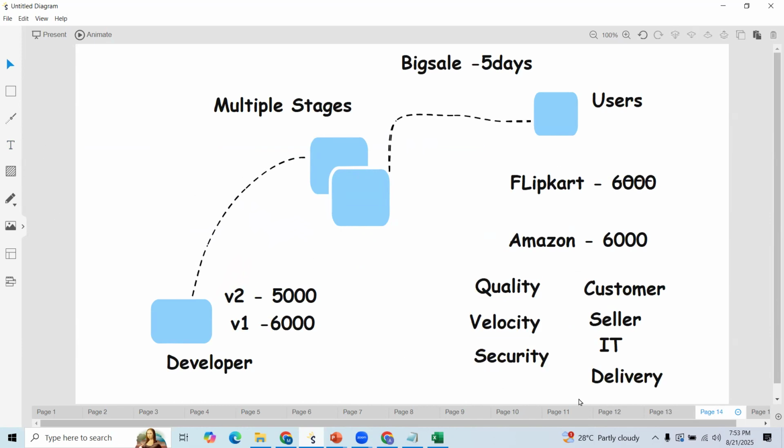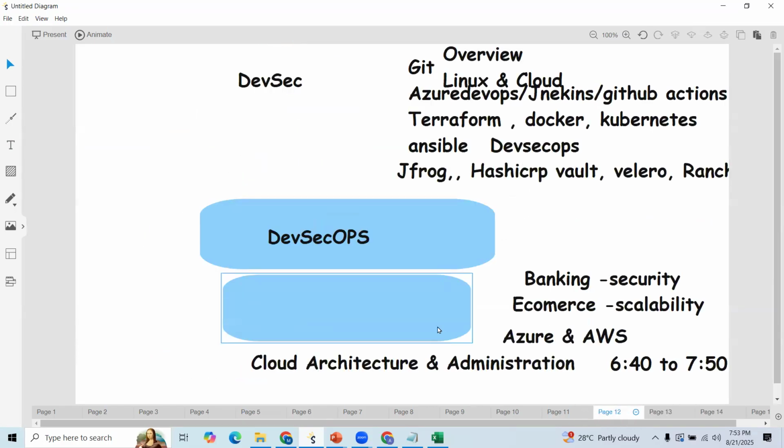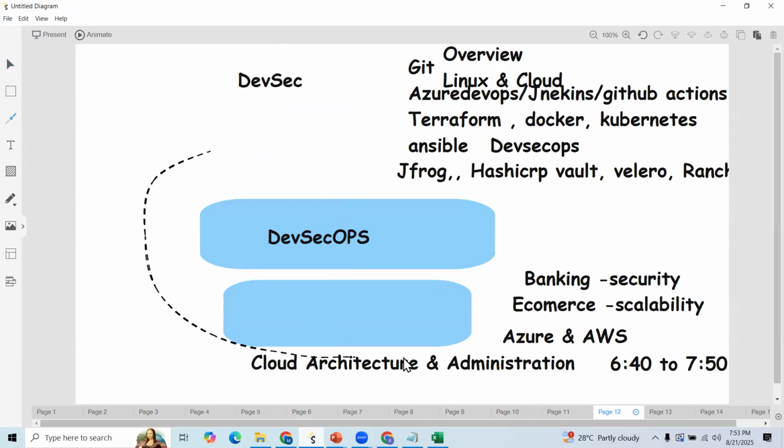And one more thing you need to understand: we should not differentiate these two. These two are combined, DevSecOps as well as cloud. As a DevSecOps engineer or as a DevOps engineer, we always need to know how cloud is working. Similarly, if you know cloud, we need to have knowledge of how to deliver your application, right? Nowadays they're asking for one person with all skills.